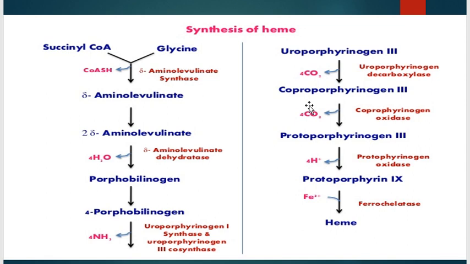Uroporphyrinogen 3, with the help of uroporphyrinogen decarboxylase, converts into coproporphyrinogen 3, and coproporphyrinogen oxidase converts it into protoporphyrinogen 3. Protoporphyrinogen 3 converts into protoporphyrin 9 with the help of protoporphyrinogen oxidase, and in the last step the insertion of iron in the ferrous form takes place with the help of the enzyme ferrochelatase, resulting in the formation of the heme.